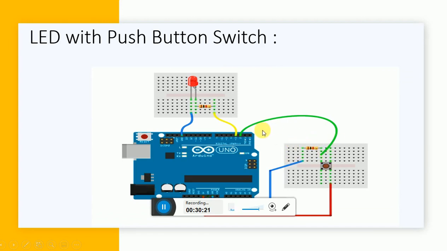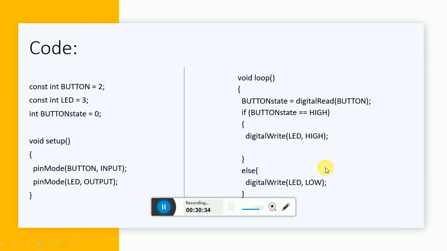Now here I'm connecting a switch, and this switch is connected to pin number 2, and my LED is connected at pin number 3. Now, what should be the change in the program? Till now we have written that pin number 13 is where my LED is connected.